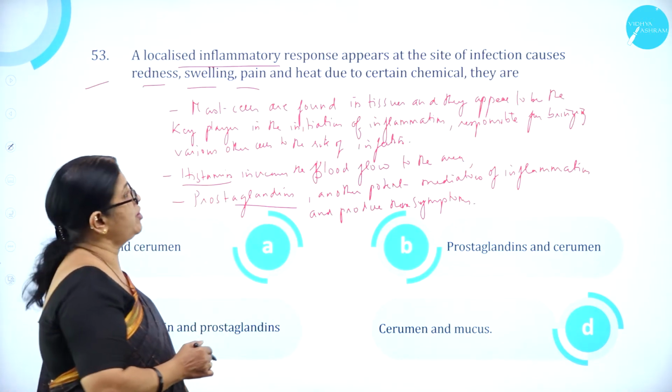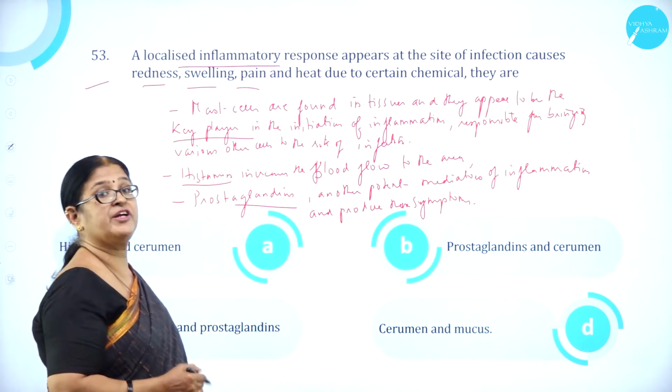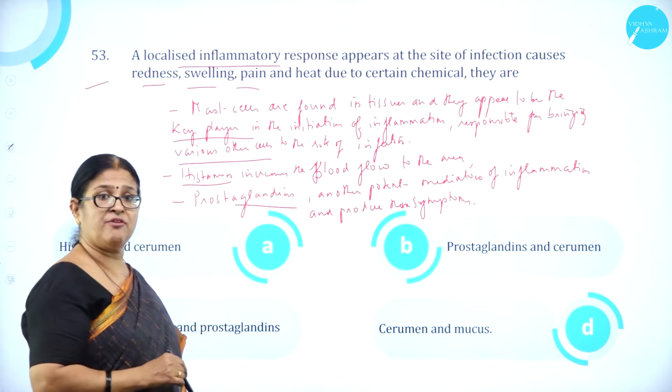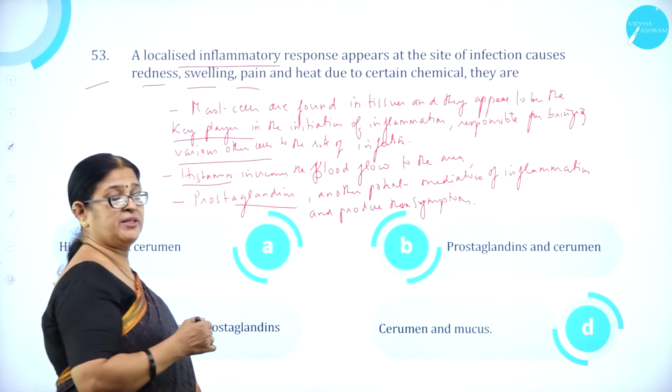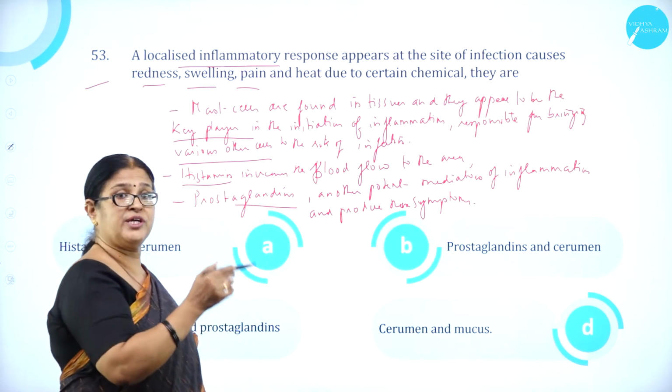Mast cells are found in tissues and they appear to be the key player in the initiation of inflammation, responsible for bringing various other cells to the site of infection. What do the mast cells release? Histamine, which increases the blood flow to the area.